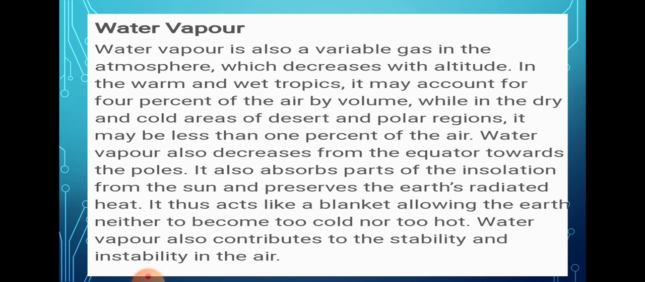It also absorbs part of the insolation from the sun rays. Insolation means the amount of sun rays that come to the surface of the earth. It prevents the earth's radiated heat from escaping and preserves it, and whatever amount of heat reflects back, it holds. Thus it acts like a blanket, allowing the earth neither to become too cold nor too hot. That's why water vapor is very important in our atmosphere.